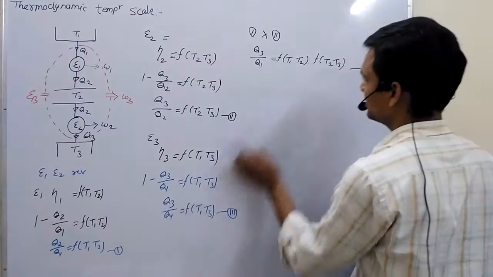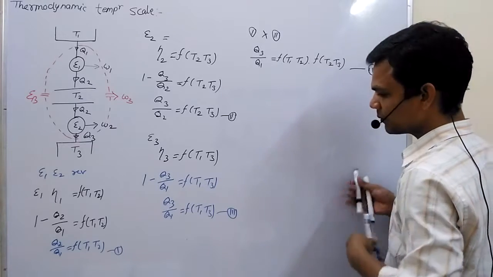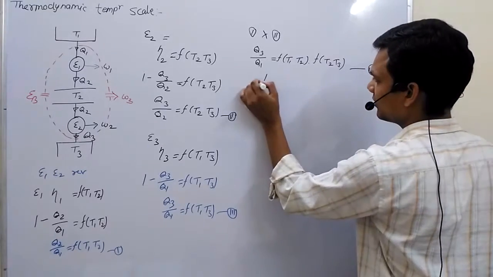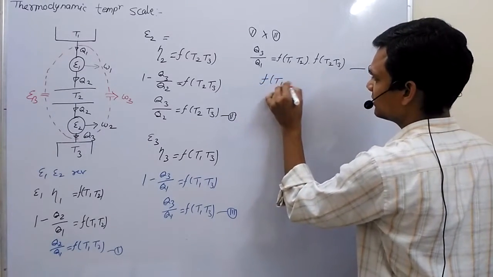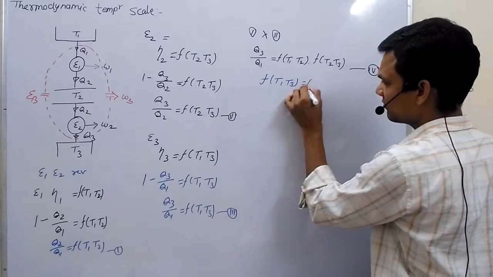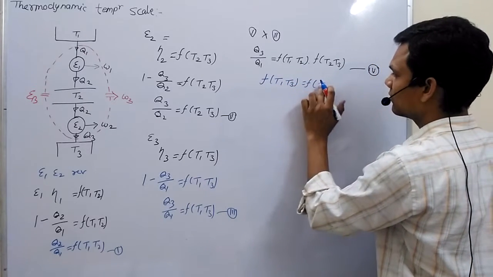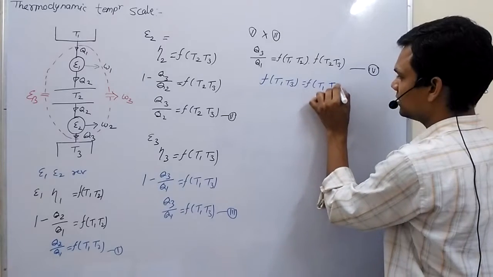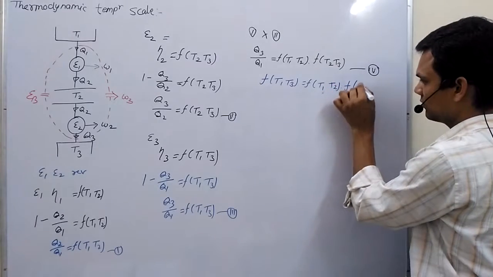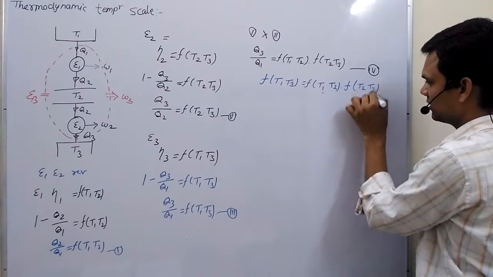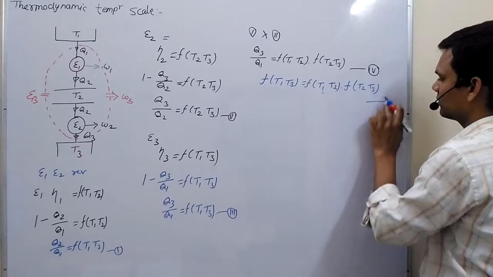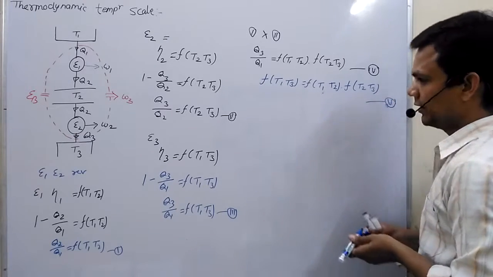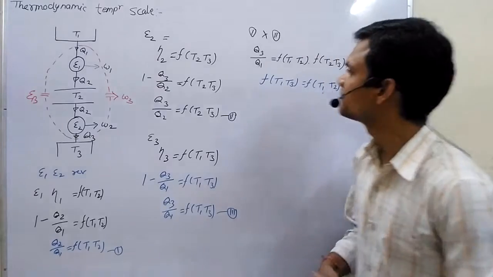If we compare equation number 3 and equation number 4, then we get a result in terms of T1 T2 and T2 T3. Hence proved that